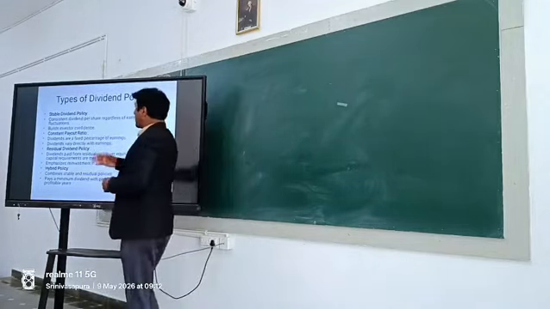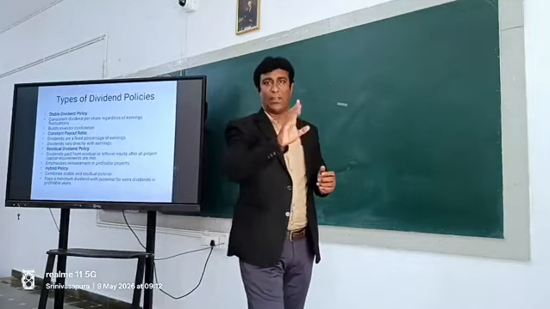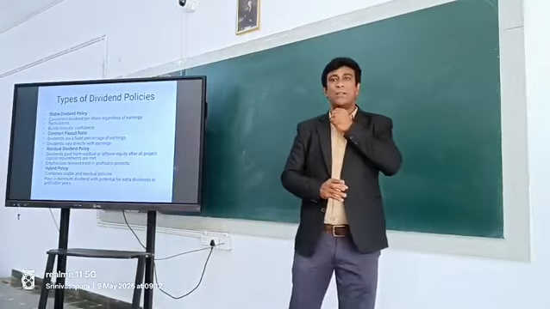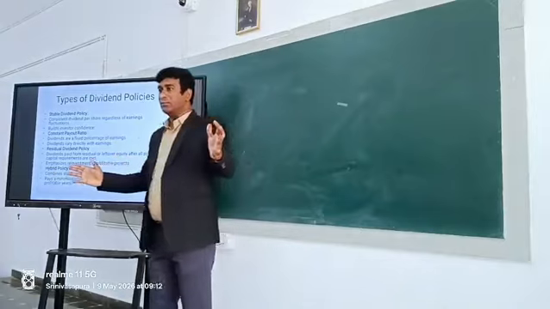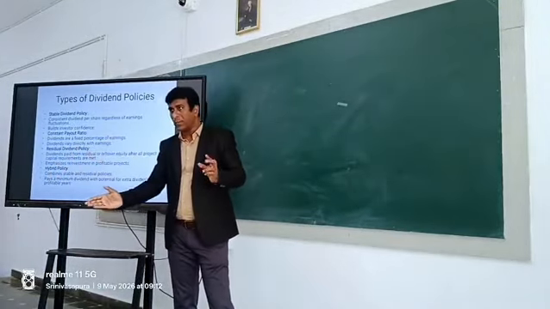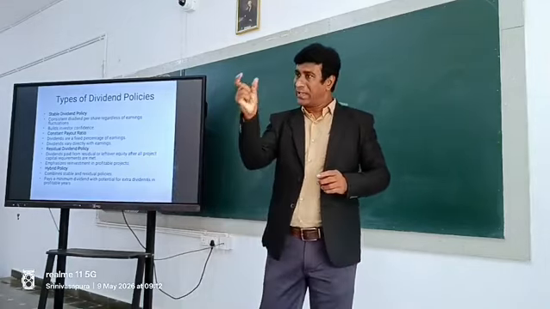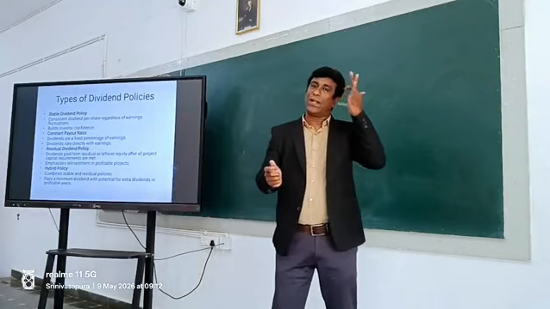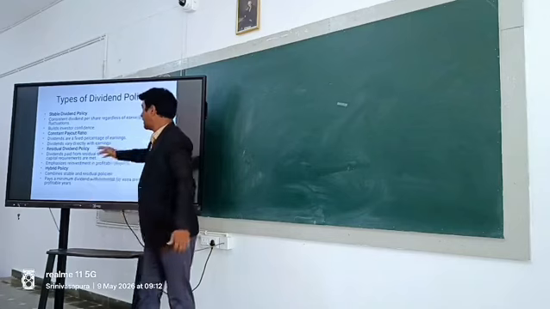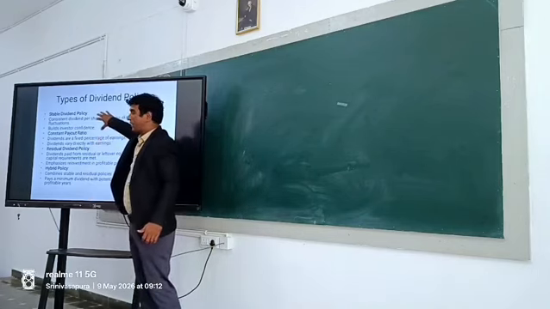In the case of the constant payout ratio, the percentage is fixed. For example, if the company is declaring a dividend of 10% and earns 50,000 as profit, 10% of 50,000 would be 5,000. If the company earns 1 lakh as profit, still the 10% is constant. 10% of 1 lakh will be 10,000. The percentage is fixed here, while the amount varies.